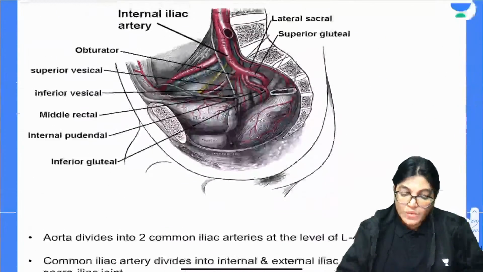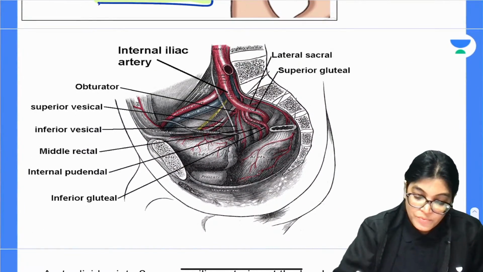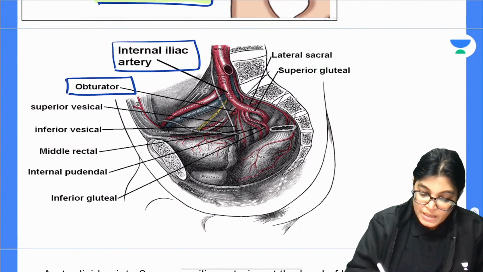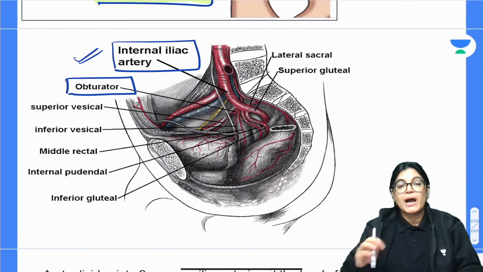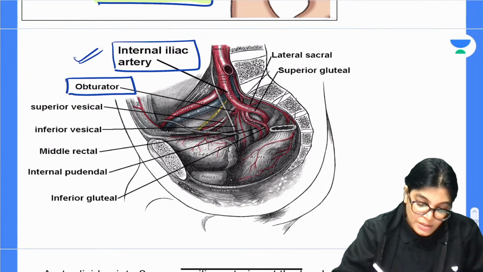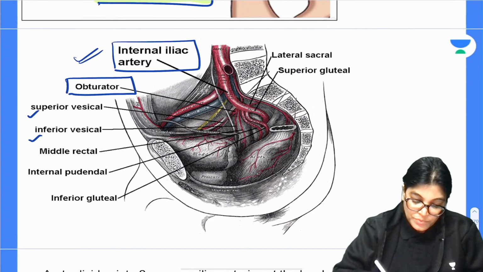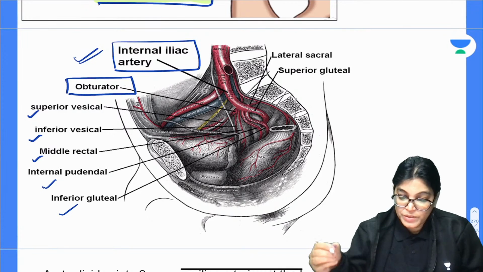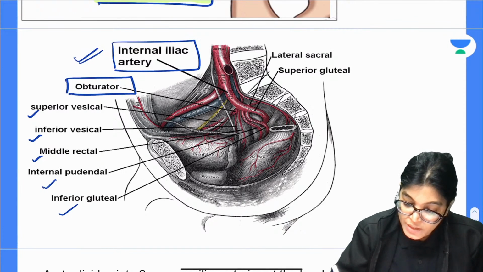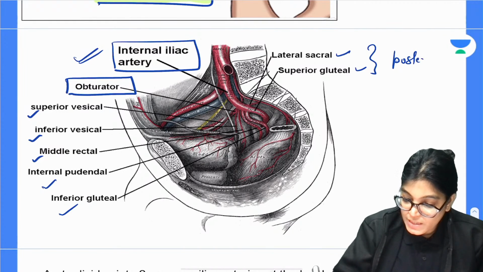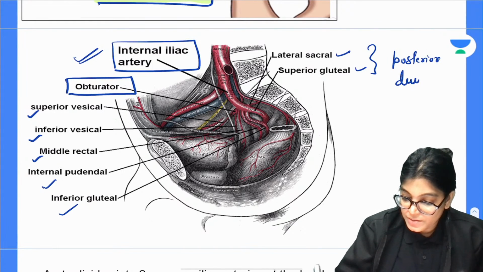Now I also want to show you this diagram where you can appreciate that the obturator artery is a branch from the internal iliac artery. To be more specific, it's a branch from the anterior division of the internal iliac artery. Other branches of the internal iliac artery are superior vesical, inferior vesical, middle rectal, internal pudendal, and inferior gluteal. The two other arteries shown here, lateral sacral and superior gluteal, are branches of the posterior division of the internal iliac artery.